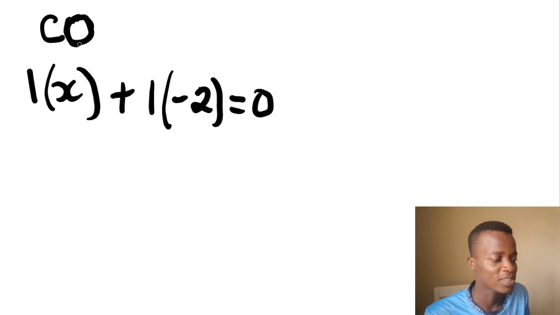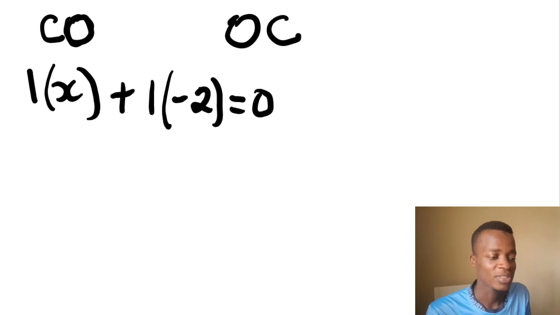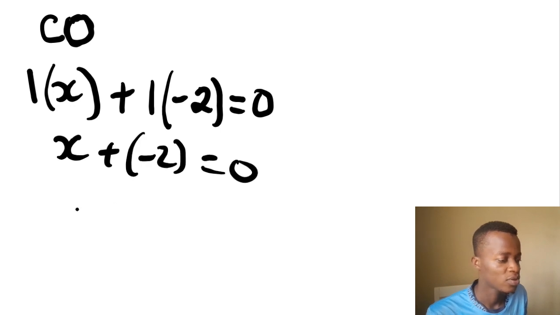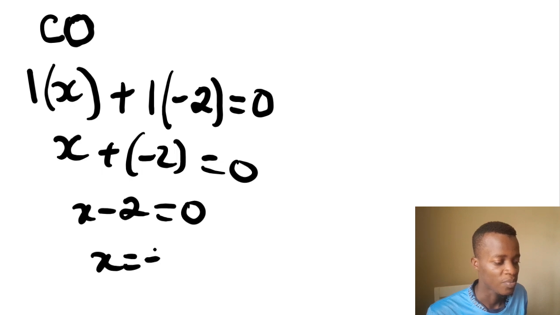So it means that if oxygen had come first, like we have OC, we would not use 2 minus. We would have to calculate for this one and then use the 4 minus for the other. But this thing doesn't exist like that. The compound will give you carbon and then oxygen like this. So now let's continue. We have x plus, in brackets, negative 2 equals 0, so x minus 2 equals 0, x is equal to plus 2.